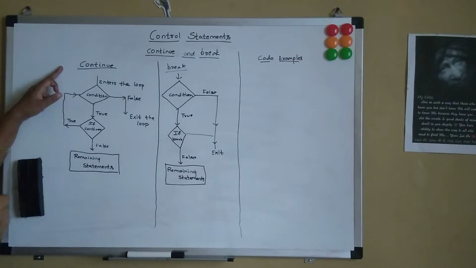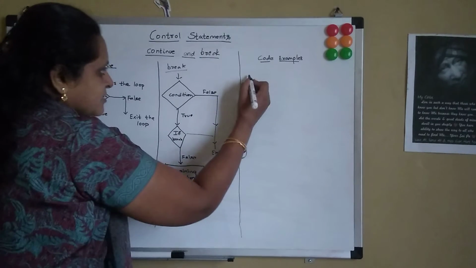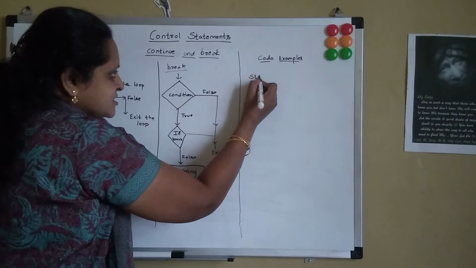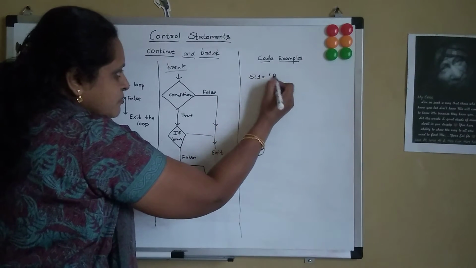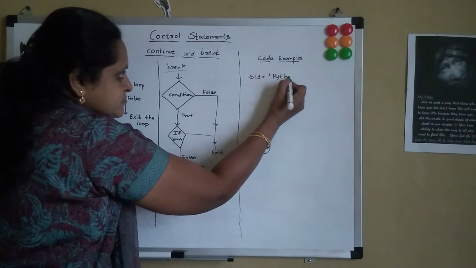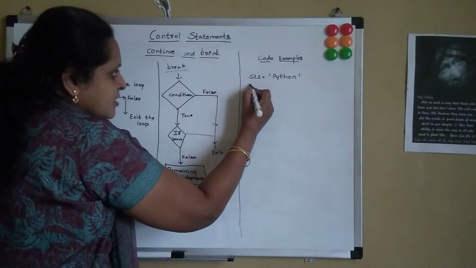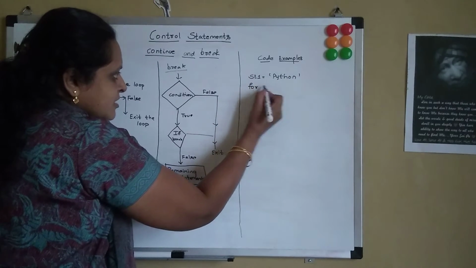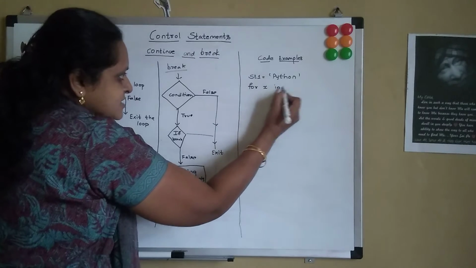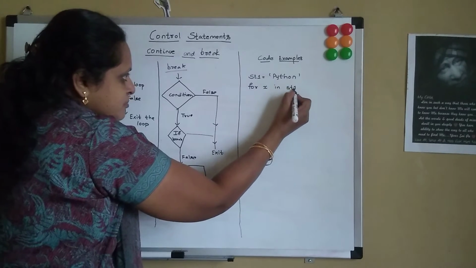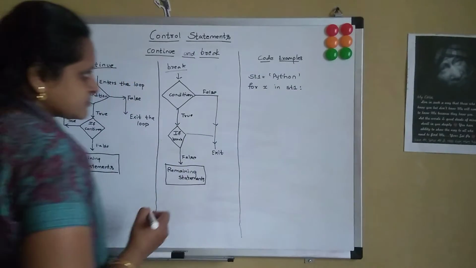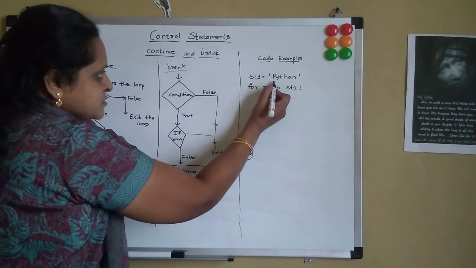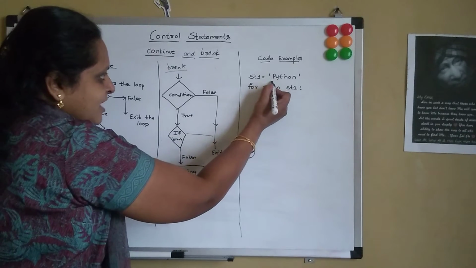So initially let me take the continue statement. Let me have my st1 equal to Python. Then I say for x in st1. This is the for loop. So it performs the iteration one character at a time.